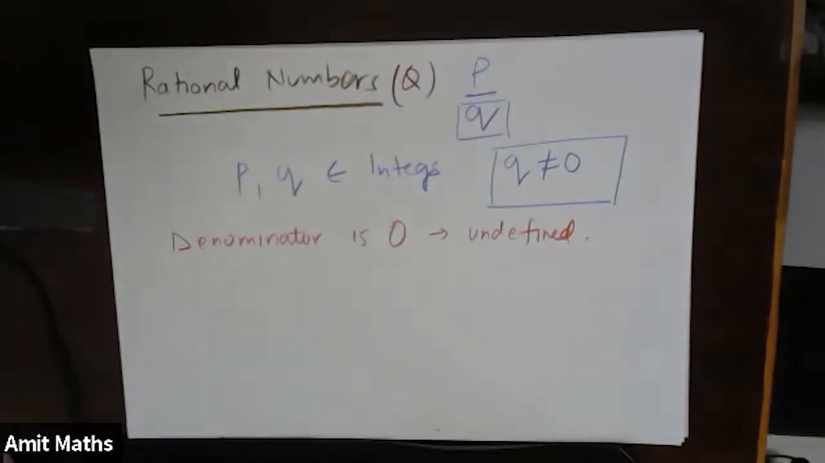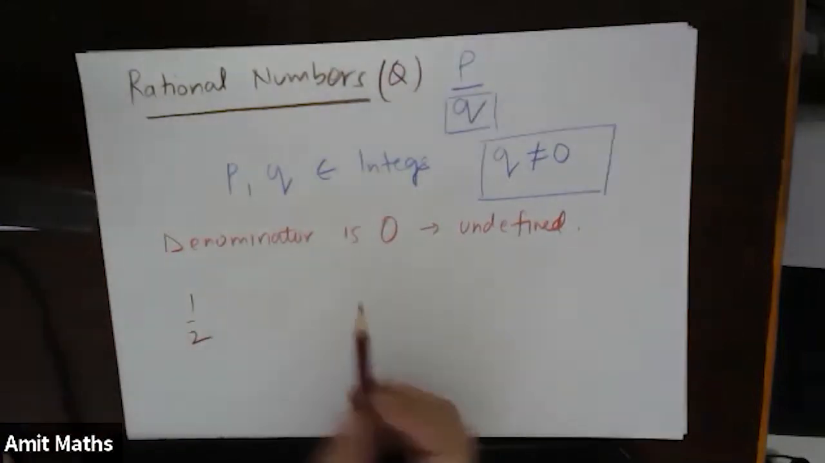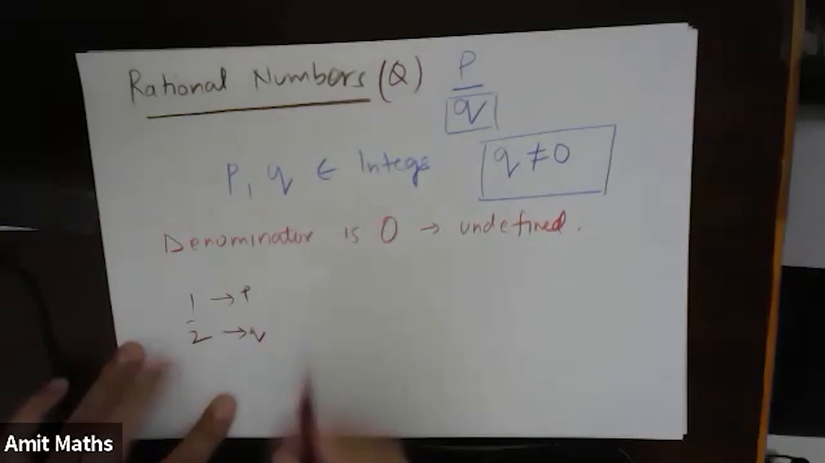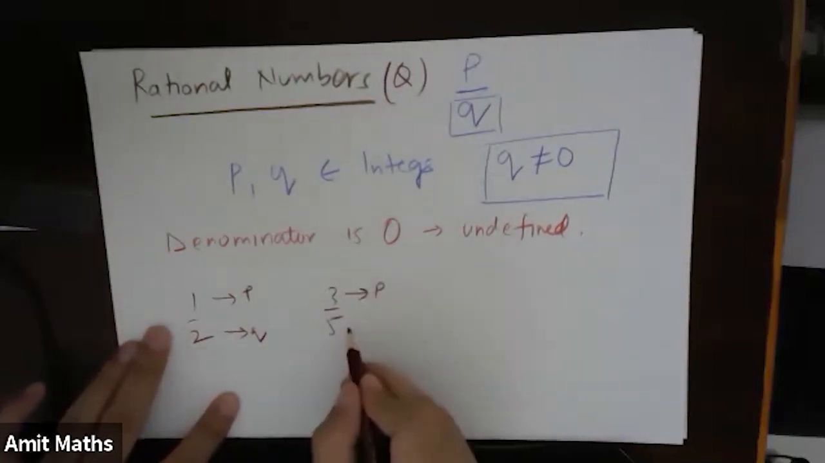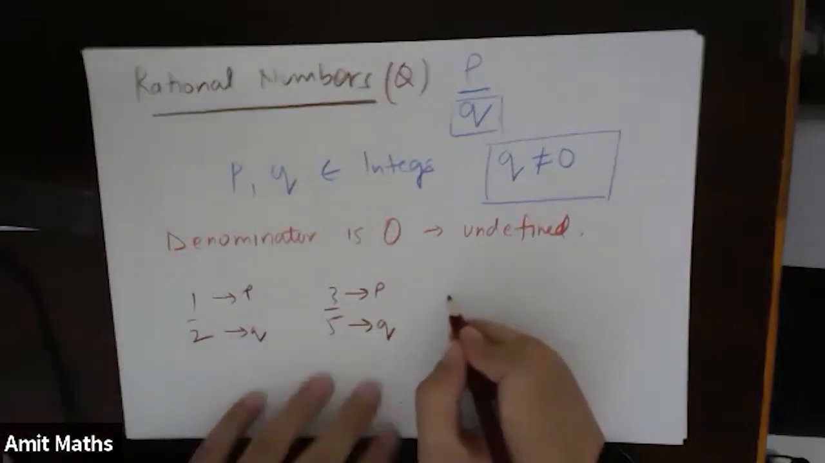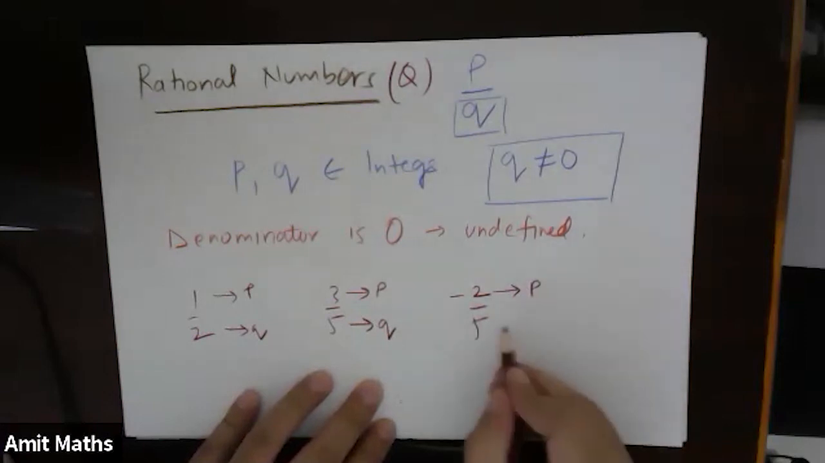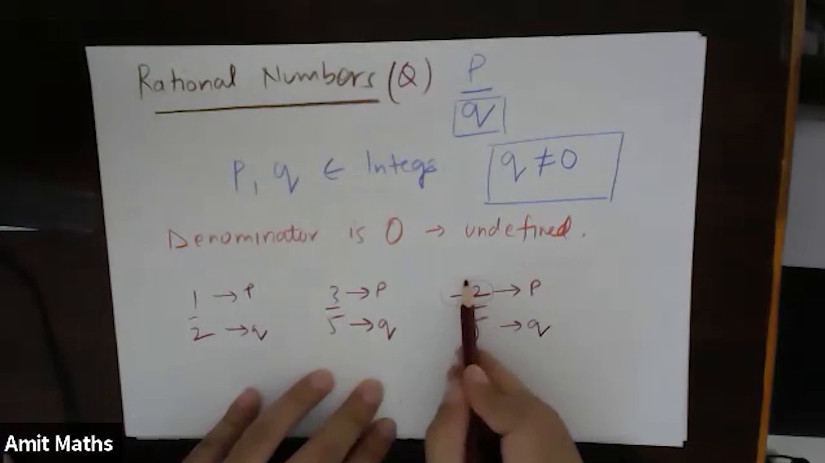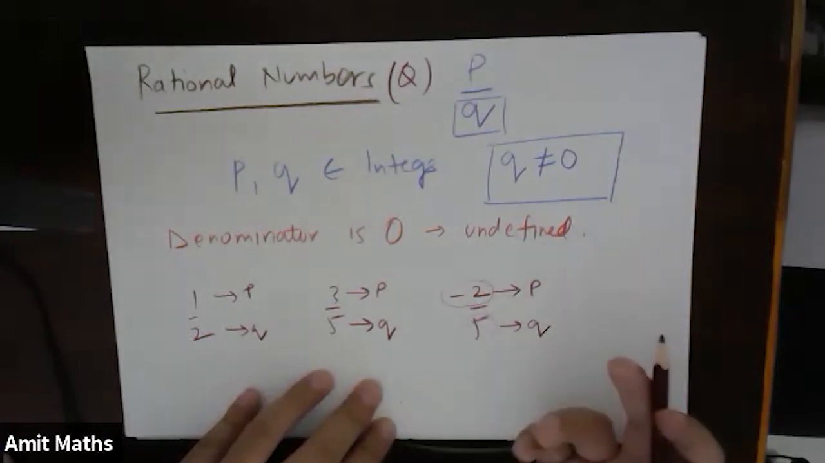Okay, so let's see some basic rational numbers. 1 by 2. In this, what is P? This is P. And what is Q? This is Q. 3 by 5. What is P? This is P. What is Q? This is Q. Minus 2 by 5. What is P? This is P. What is Q? This is Q. Now in this, you can take P as minus 2, or you can take P as 2, and you can take Q as 5 or minus 5, anything. It won't make any difference.